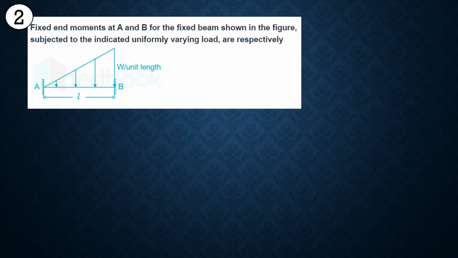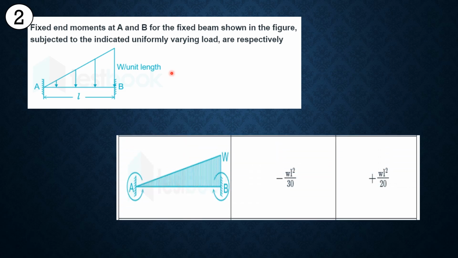Then question second is the fixed end moment for this uniformly varying load. As we saw before, the fixed end moment for this uniformly varying load fixed beam is minus WL square by 30 at A, and for B plus WL square by 20.